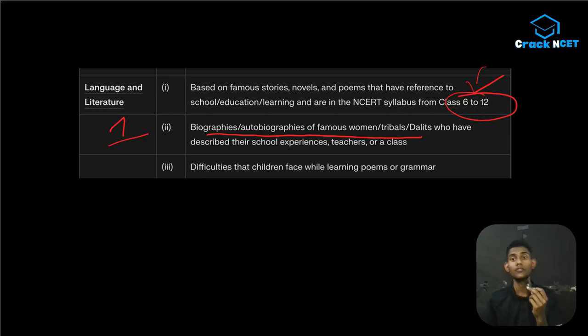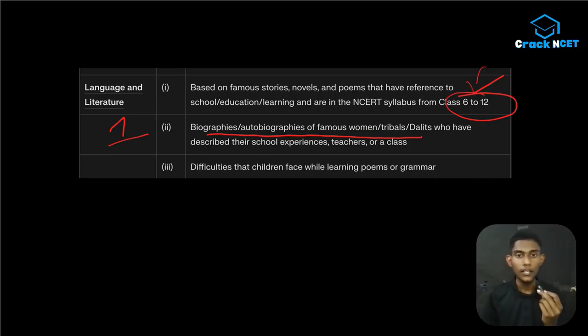Biographies and autobiographies of famous women, tribals, and leaders who have described their school experiences, teachers, or a class. Why? Because for the last 2 years, every question paper has had a question from this autobiography portion, with emphasis on women, tribals, and leaders, as the syllabus mentions. So you should be very familiar with the popular autobiographies and biographies. We'll be doing that in our lectures.